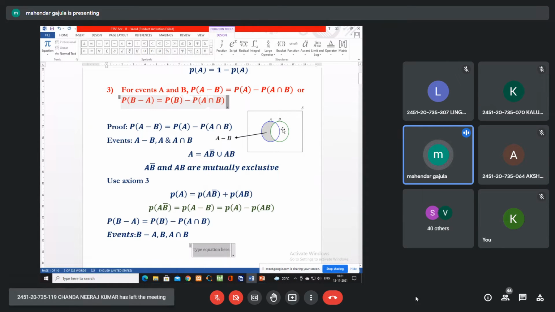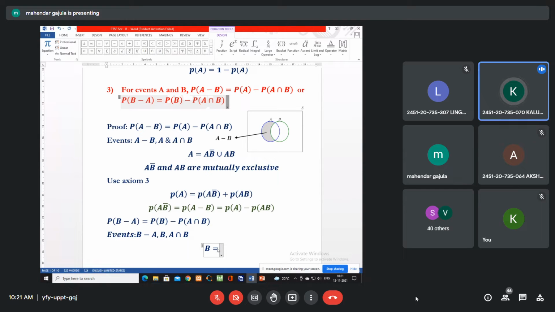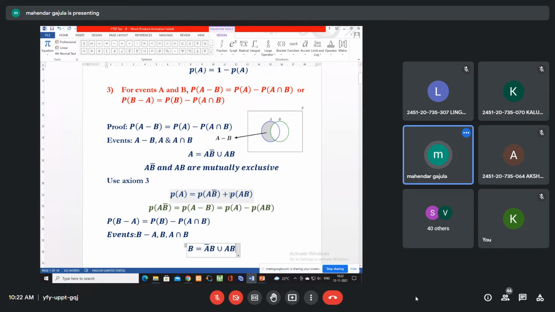If you add these two, then you get B. So that is the relation: B equals B minus A plus A intersection B. B minus A can be written as A bar B, union AB. This is the relation.